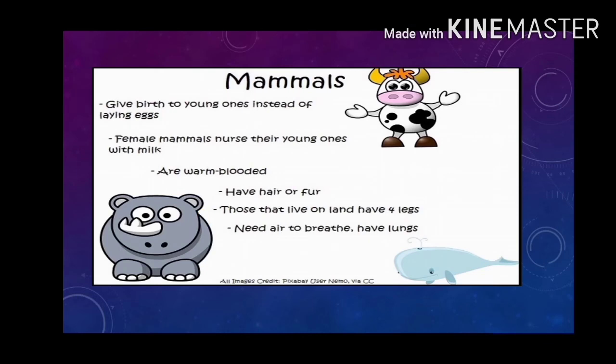Based on this, I would like to ask some questions. Question number 1. Which scientist gave the explanation of the concept of evolution? The scientist who gave us the concept of evolution was Charles Darwin.